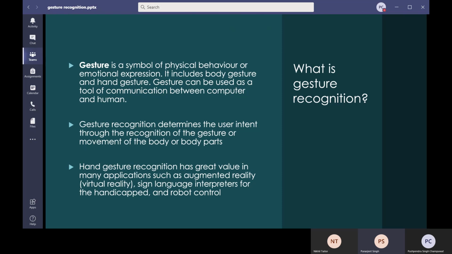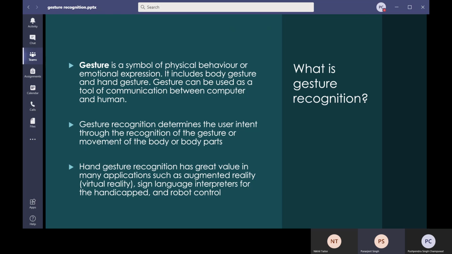Gesture is a symbol of physical behavior or emotional expression. It includes body gesture and hand gesture. And gesture can be used as a tool of communication between computer and human. So what we can see here is basically that gesture is anything we do using body movements, or it is non-verbal communication. We are communicating but without the words.